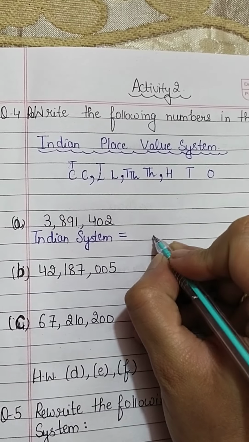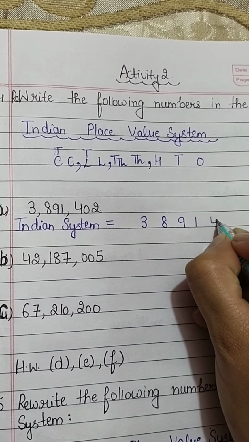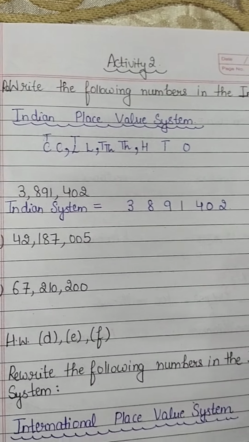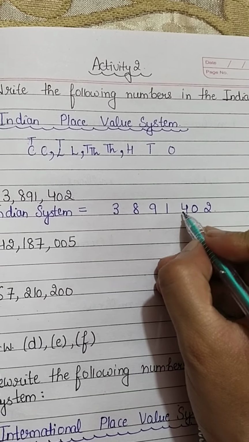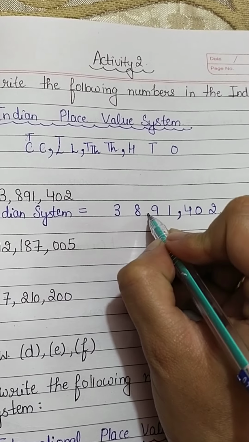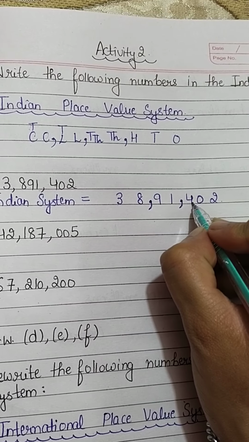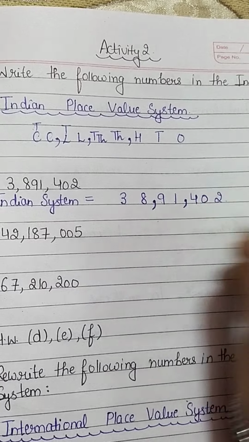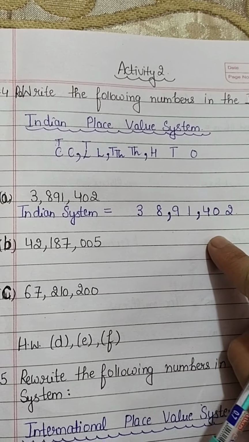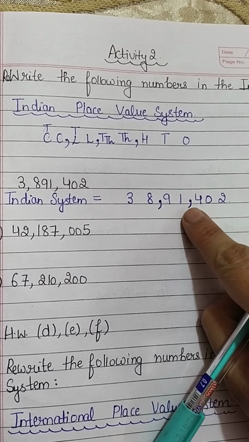First, you rewrite the number like this: 3891,402, and you have to rearrange the commas. Where do we put the commas? Here before the 100 and then before the 9, because in the Indian system first we have a gap of 3 digits, then 2 digits each. In this way you can write it down. That is 38,91,402.